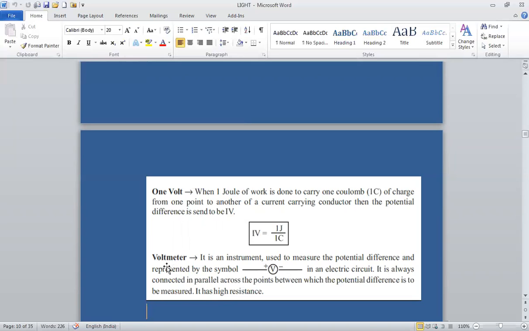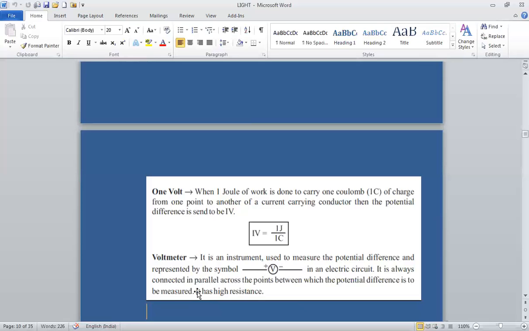Potential difference is measured by an instrument which is known as a voltmeter. Voltmeter is an instrument which is used to measure the potential difference, and it is represented by the symbol V. In an electric circuit, its symbol is this. It is always connected in parallel across the points between which the potential difference is to be measured, and it has high resistance.